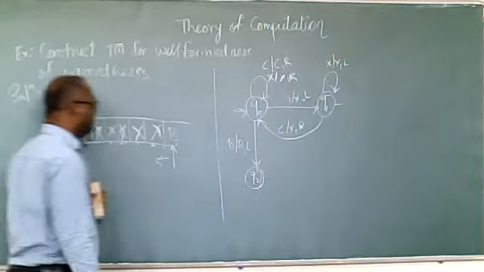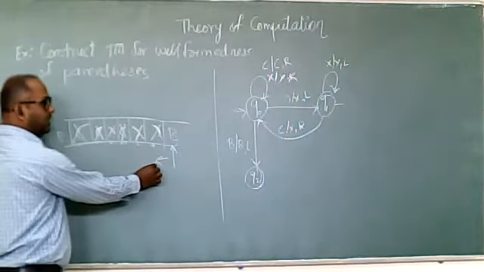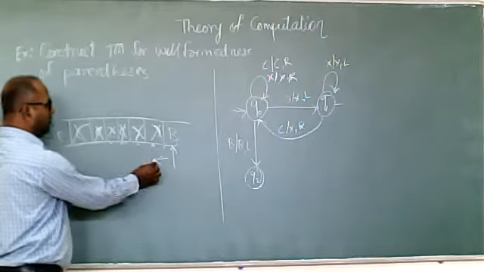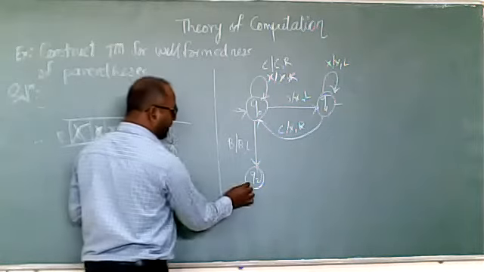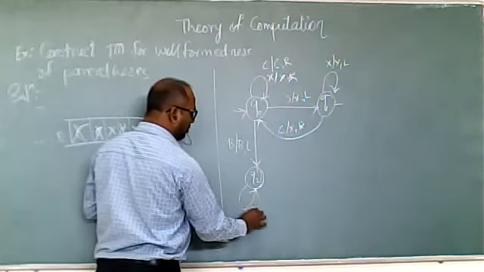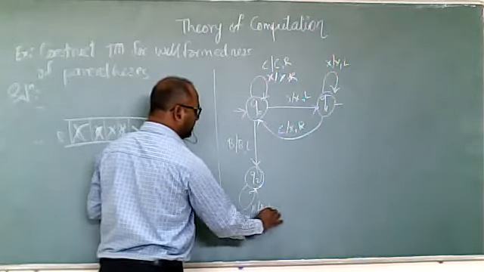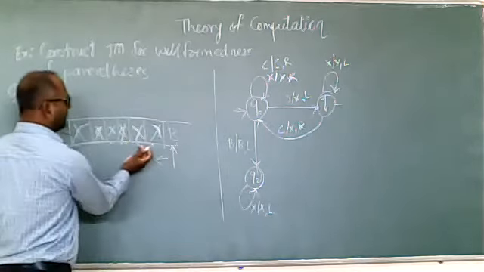At Q2, moving left, we still have not reached the conclusion. So X, we have to skip. At Q2 we have to skip all X, and the direction is left. Skip X, skip X, skip X. On the left-hand side, if we are getting blank, we say blank as it is.